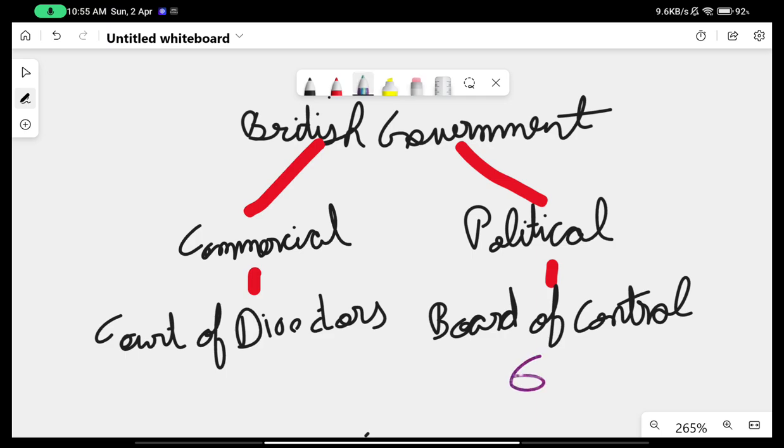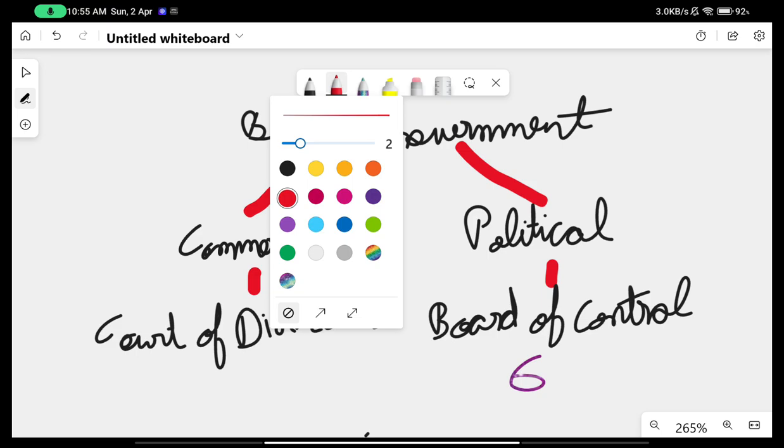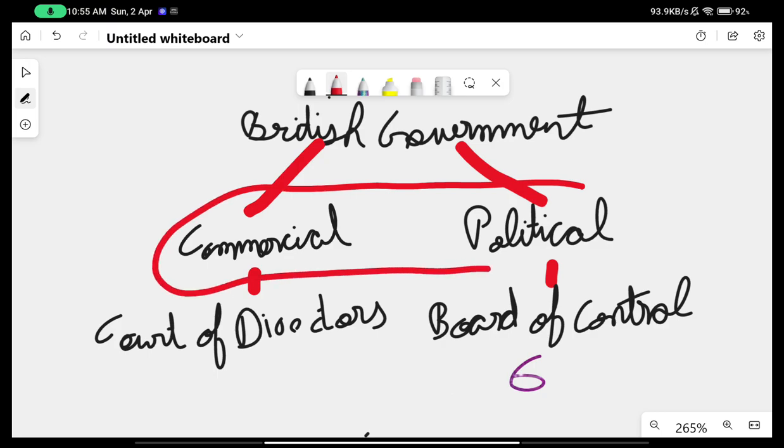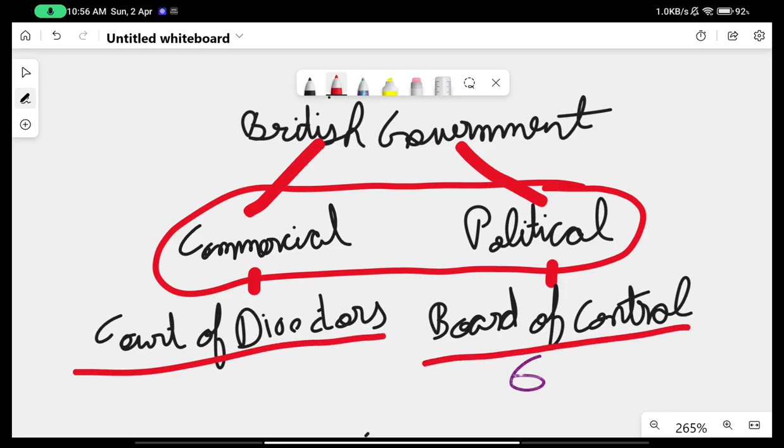So this was how it now worked, and this is where the differentiation, the bifurcation comes in. This is the dual form of government working at the commercial and the political level simultaneously. Two different kinds of governments working. One was controlled by the court of directors, the other was controlled by the board of control.